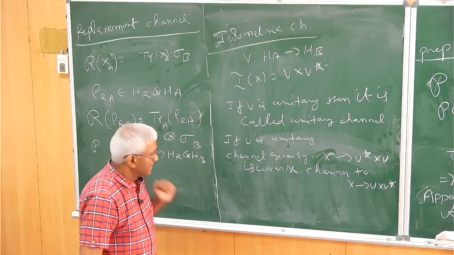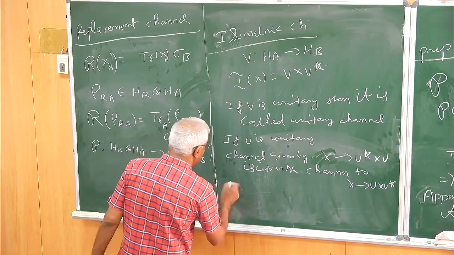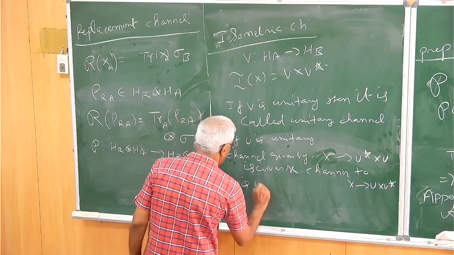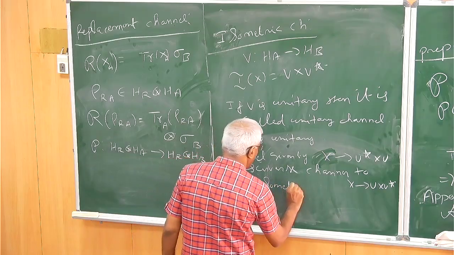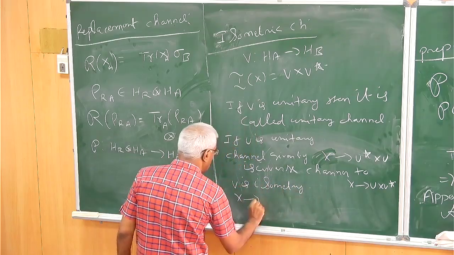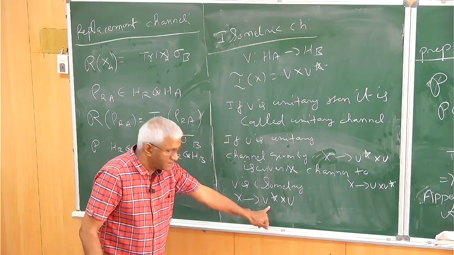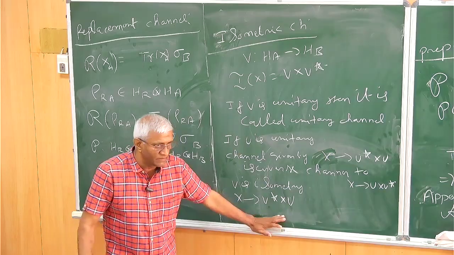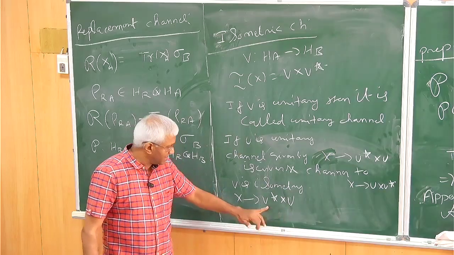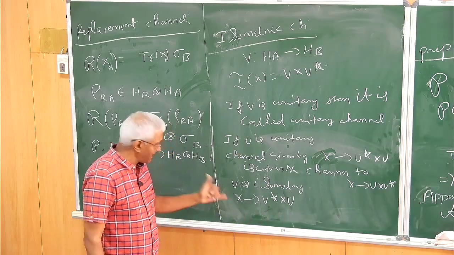Okay. Now, if V is an isometry, then x going to V star x V is of course completely positive, because this is the Kraus operator for this. It is in that form. But it will not preserve the trace.